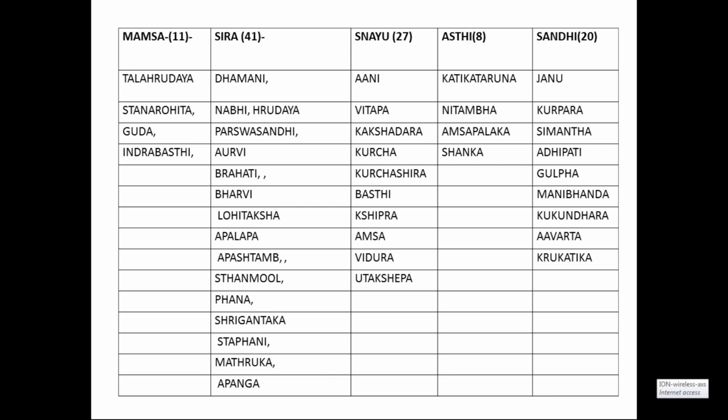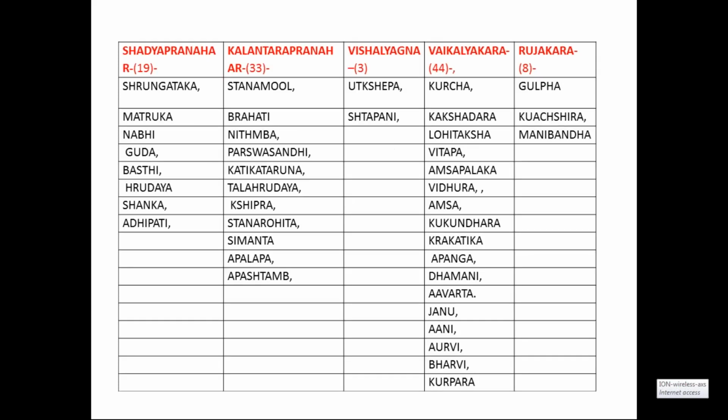Now I will go back to the previous slide. Now you are getting Mamsa, Sira, Snayu, Asti, Sandhi. Which type of classification is this? According to Rachana or according to Parinama? Rachana. Okay. Why Rachana? It is very simple, you can understand by seeing the words Mamsa, Sira, Snayu. These are all general anatomy. Remember, in general anatomy we have studied muscle, blood vessels, ligaments, tendons, bones and also joints. And this is a very important part.